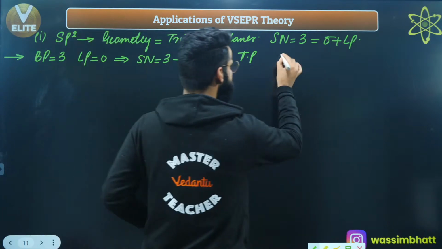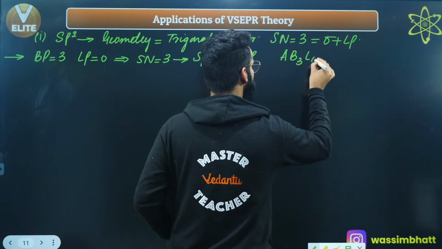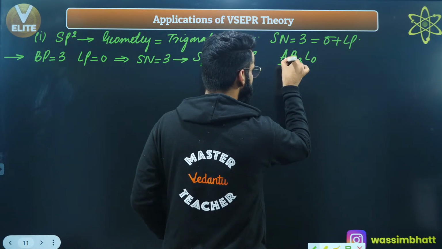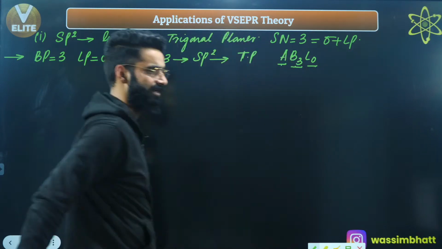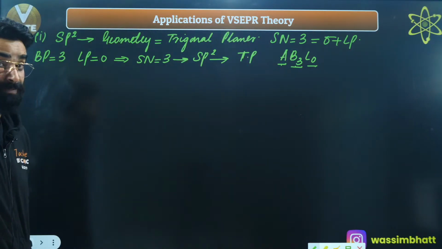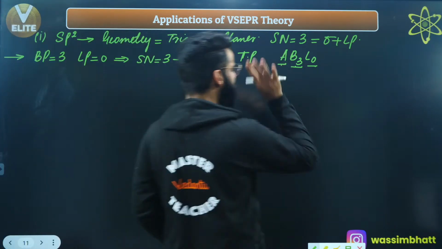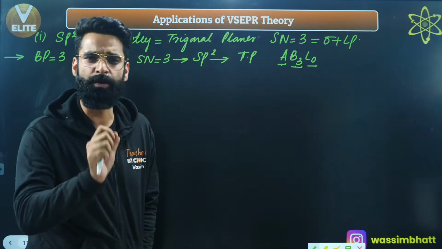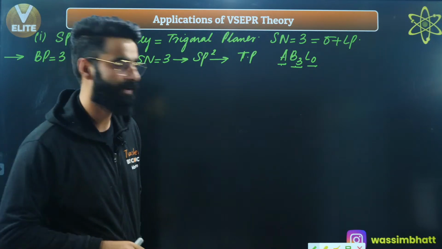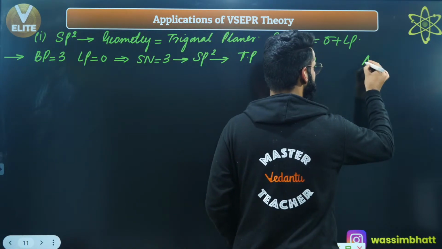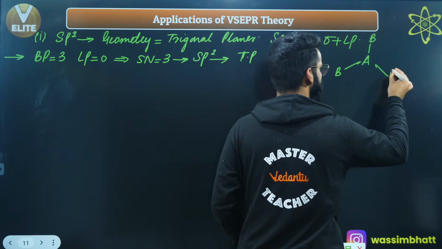And I'm going to represent this molecule like this, AB3L0, where A represents the central atom. It is forming 3 bond pairs, and there is no lone pair on the central atom, right? The molecule is of the type AB3L0, correct? No lone pair on the central atom, so whatever is the expected geometry through hybridization, same is going to be the shape. Now have a look. This is the central atom A, this is your B over here, this is one more B over here, this is one more B over here.